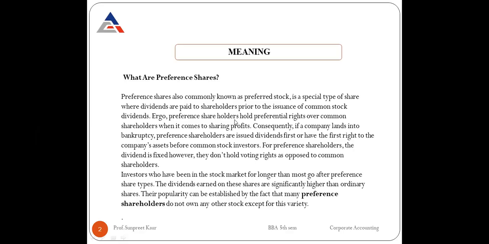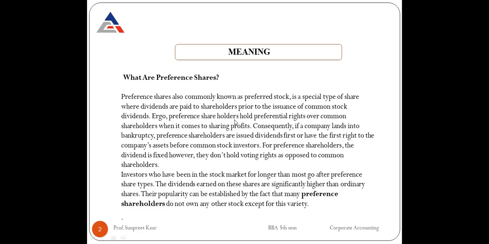So it's a special type of share where dividends are paid to the shareholders prior to the issuance of common stock dividends. Ergo, preference shareholders hold preferential rights over common shareholders regarding the dividends. As I've already told you, they have the first right to get the dividend. Right, students? So we will be discussing it now.